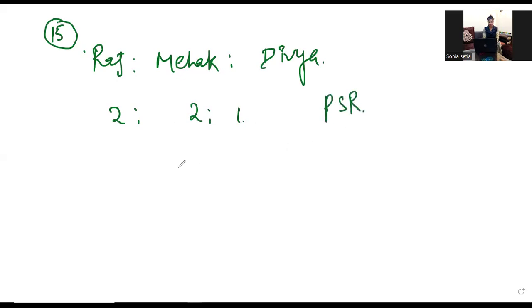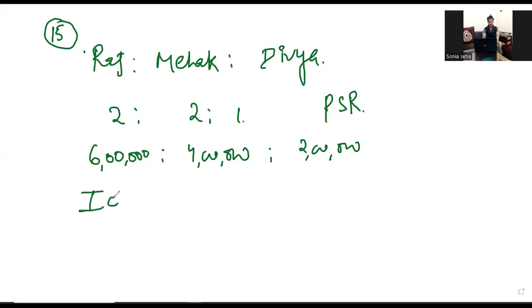Profit sharing ratio. And their capitals are 6 lakh, 4 lakh, and 2 lakhs. And the rate of IOC, interest on capital, you will write the full forms in the exams.